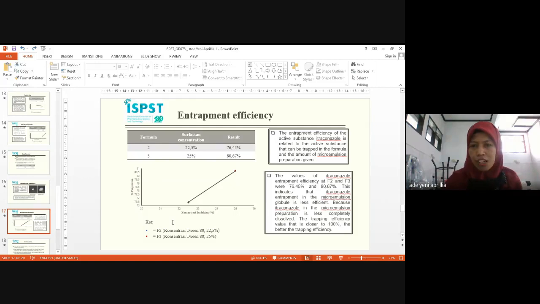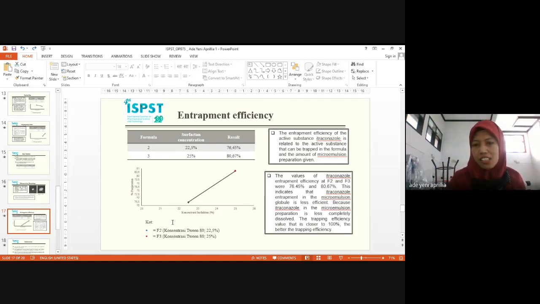For the entrapment efficiency, itraconazole in Formula 2 and Formula 3 were 78.45% and 80.97%.